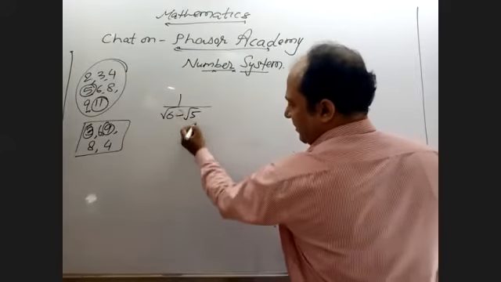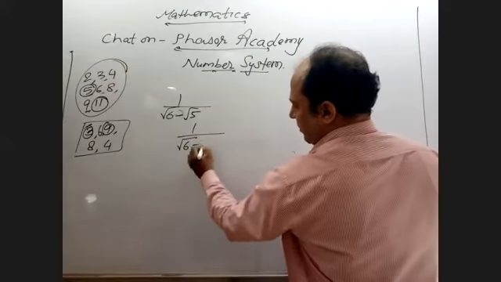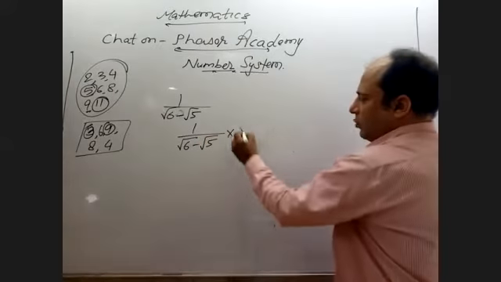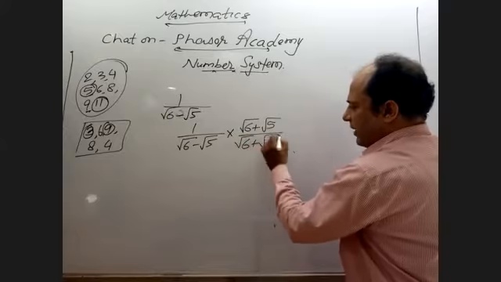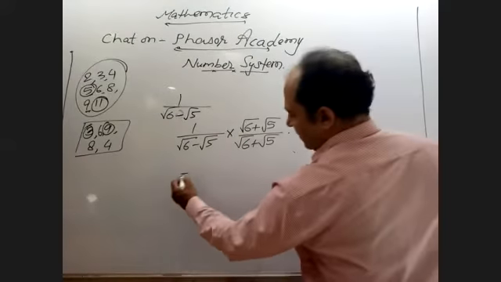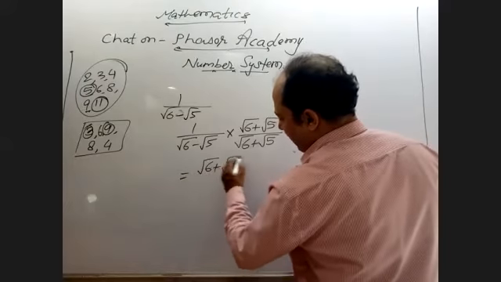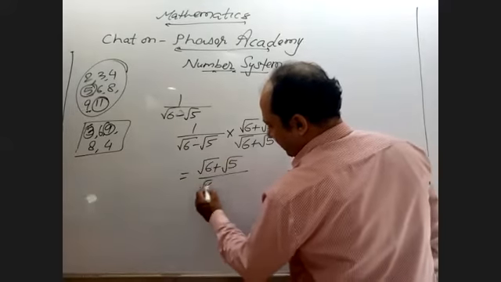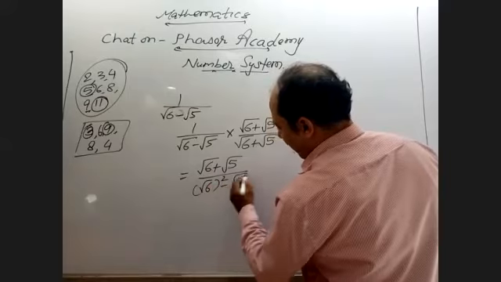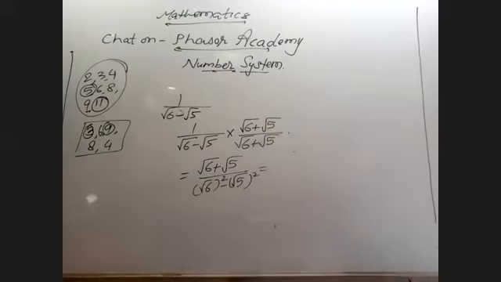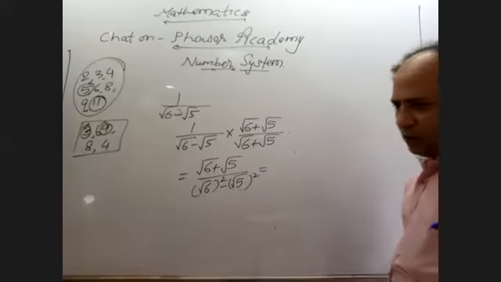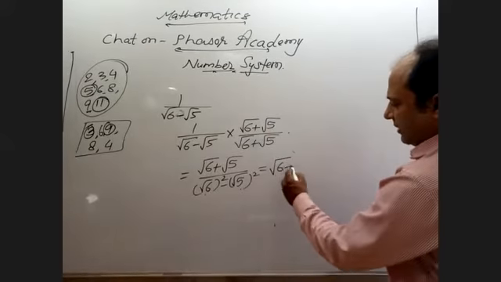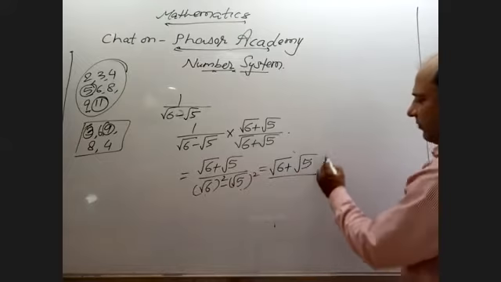See, here minus sign. Root 6 plus root 5, root 6 plus root 5. Right? So it is root 6 plus root 5 upon root 6 square minus root 5 square. Okay? So this will be how much? It is 1, because 6 minus 5 is 1. Your answer is root 6 plus root 5. Final answer.